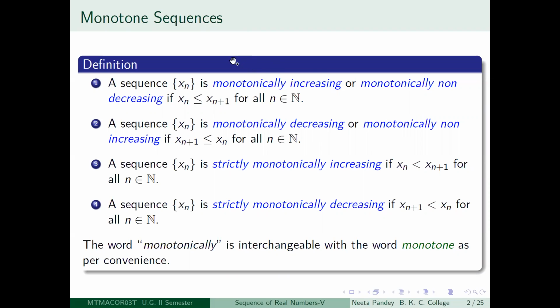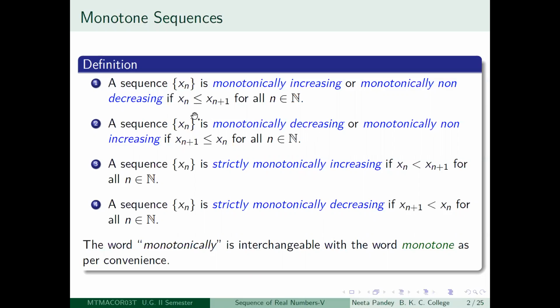Monotone generally means in English boring or static behavior, you could say. Boring is not quite the point here, but the behavior remains the same throughout, which is the meaning when we talk about monotone sequences. So if your sequence xn is such that xn is less than or equal to xn plus 1 for all positive integers n, then nowhere is a decrease occurring.